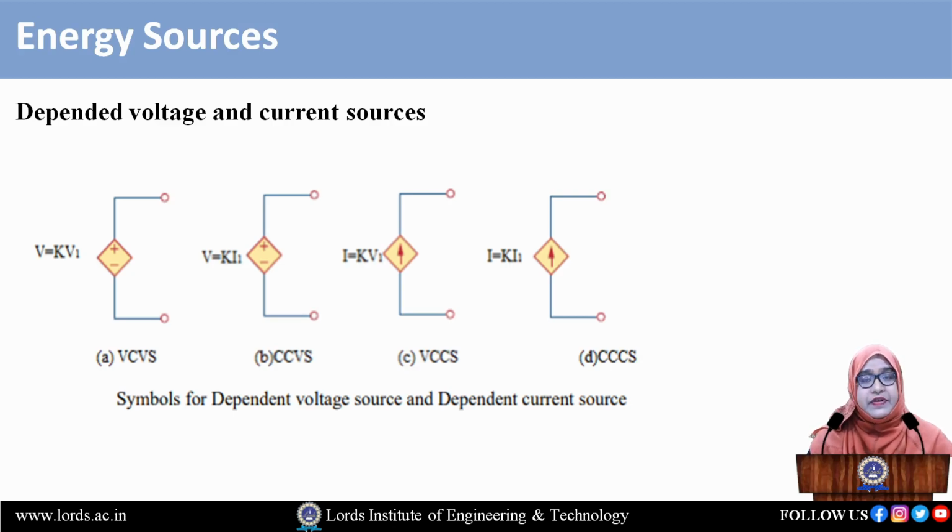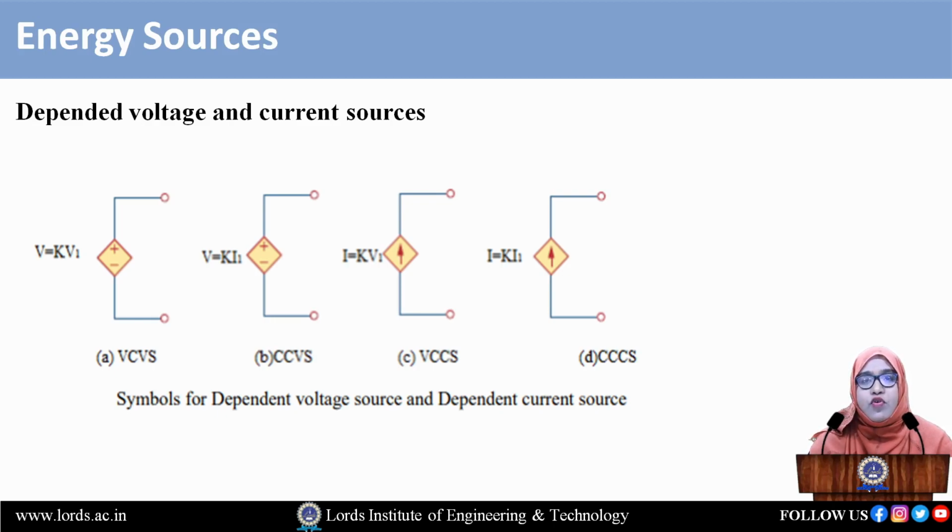We have four classifications: voltage dependent voltage source, current dependent voltage source, voltage dependent current source, and current dependent current source. Dependent sources are shown with a diamond symbol. For a voltage source, we place plus and minus; for a current source, we show an arrow mark. These are the notations for the sources.